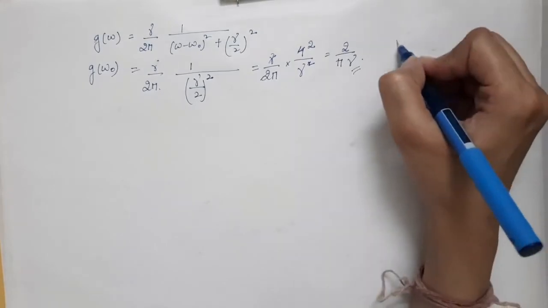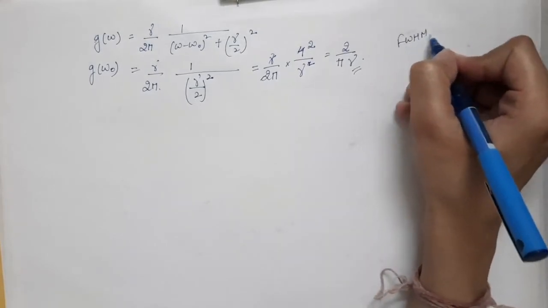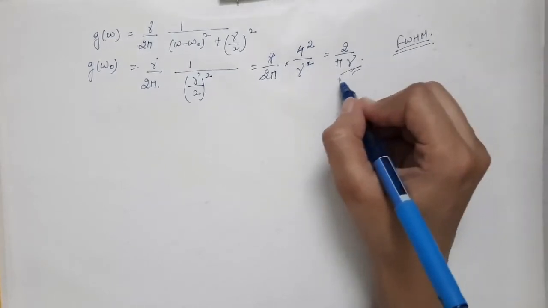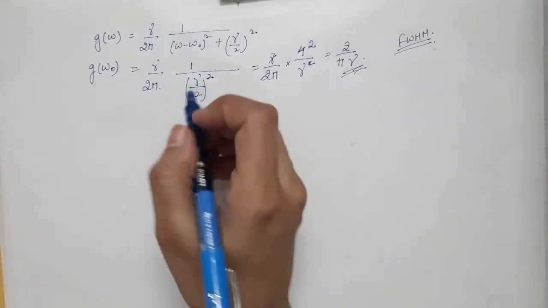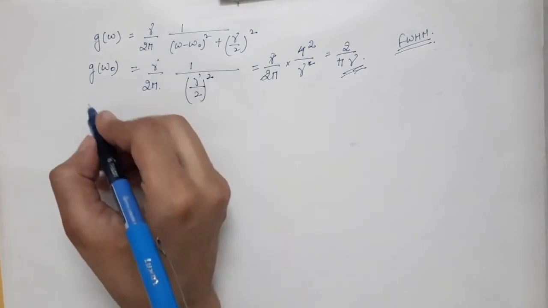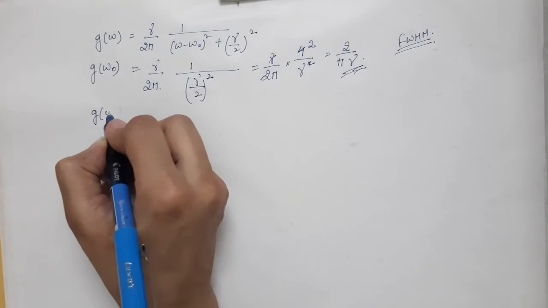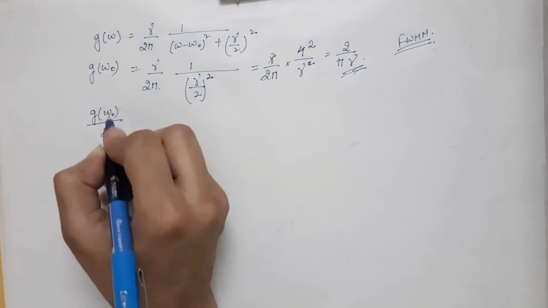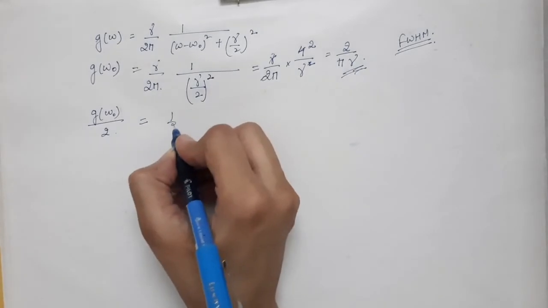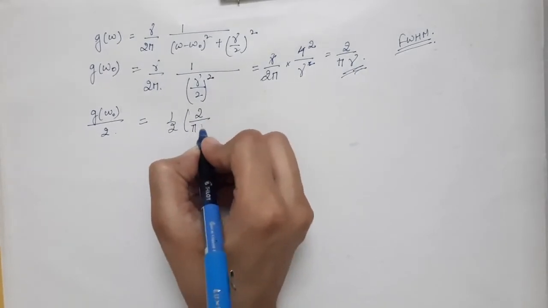Now we want to find out the full width at half maximum. So first of all we are going to take half of the maximum value. So this is the maximum value of the line shape function corresponding to omega 0 as the angular frequency. So what will be half of g of omega 0? That will be equal to half of 2 by pi gamma.